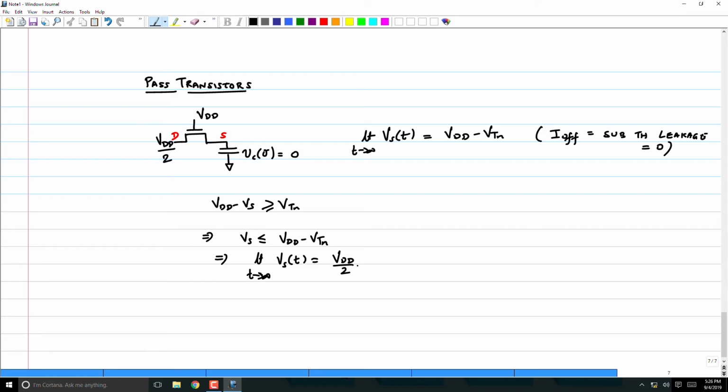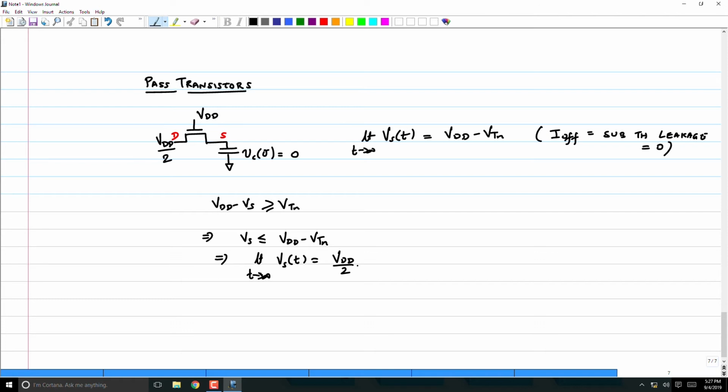No, earlier I didn't understand. You mean for VDD by 2 it will happen much before infinity? No, the thing is, if you look at that current equation, at some point this transistor will go into the linear mode, where the current now depends on VDS. As VDS keeps dropping, my current also keeps dropping. So that also is basically an asymptotic behavior only. So this is a correct statement to make.